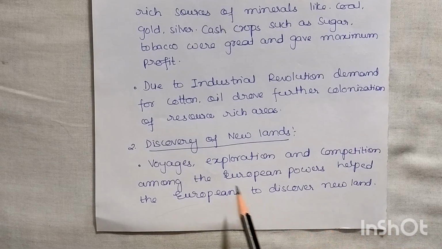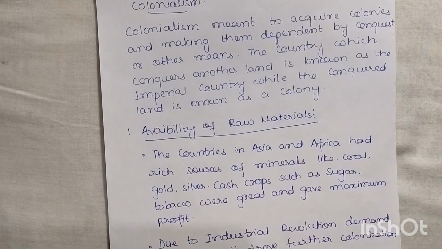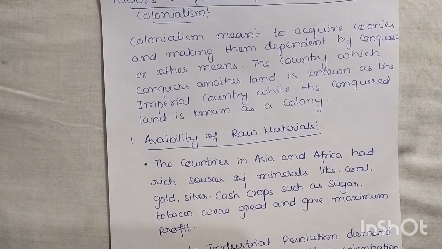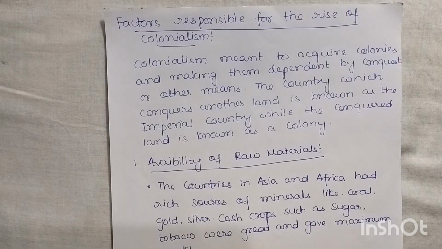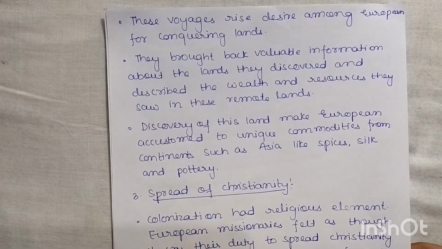Most of the people who were appointed were going for the voyages in search of new land, so that this new land would help them get the raw materials.